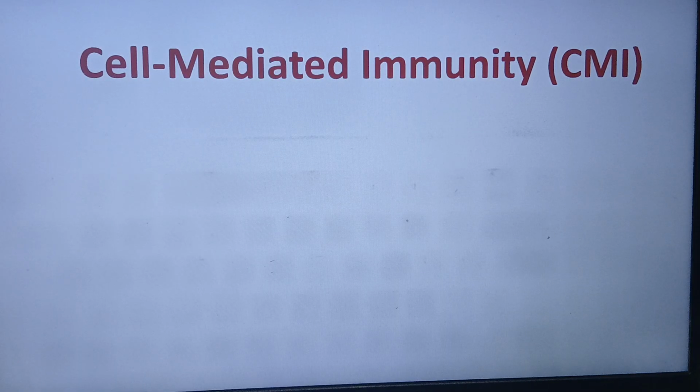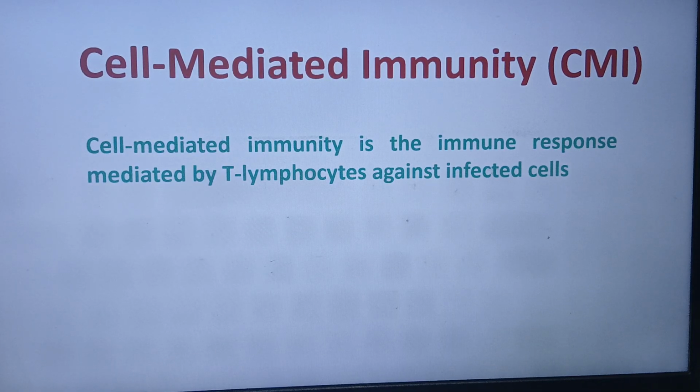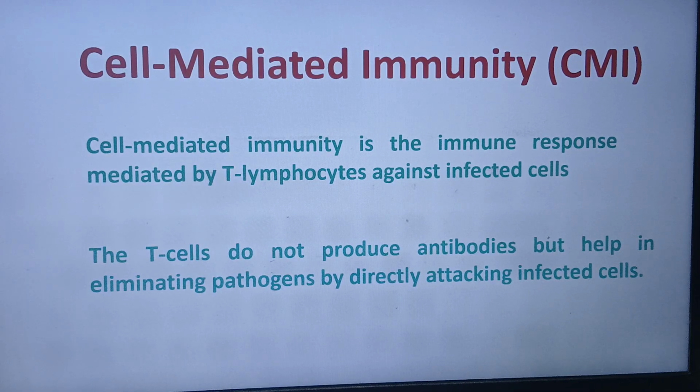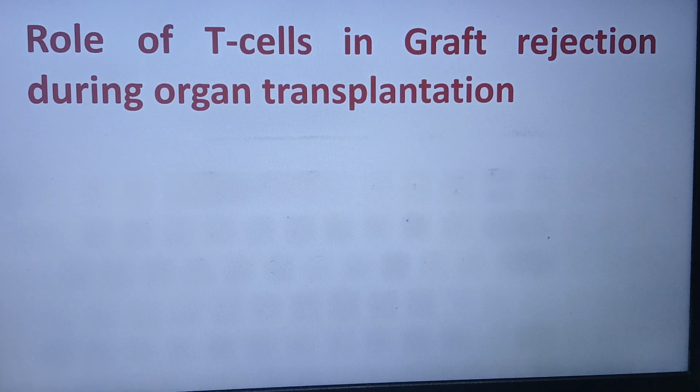Now let us move on to cell mediated immunity. Cell mediated immunity is the immune response which is mediated by the T cells or the T lymphocytes. They will not produce any antibody. What they will do is eliminate the pathogens by directly attacking the infected cells. The pathogen will infect the cells and the T cells will directly attack those infected cells. Now, one role played by the T cells is very crucial. It is the role they play during organ grafting or organ transplantation.